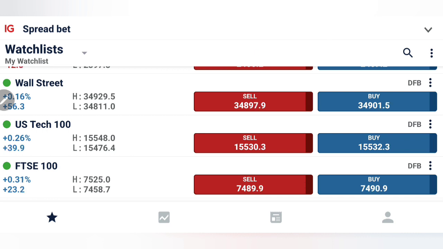So now what to expect with the US session from Tech 100 and Dow Jones, we will see with the help of charts and indicators.